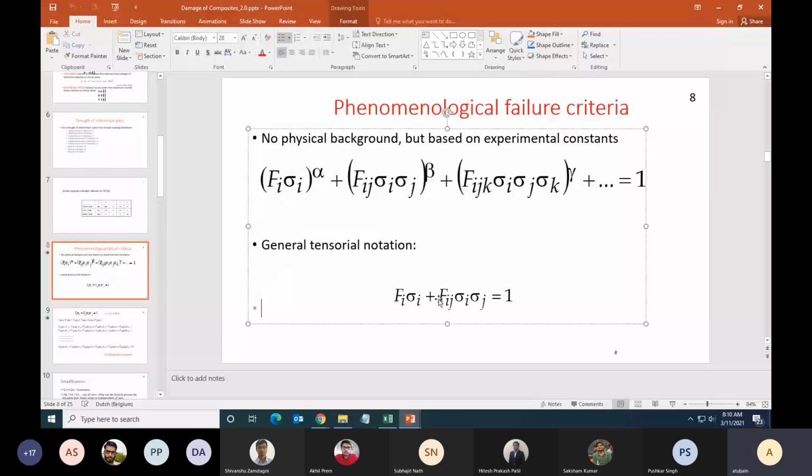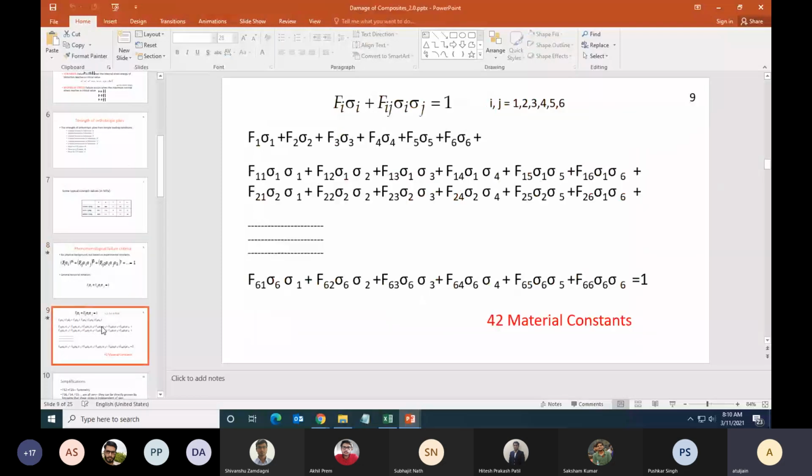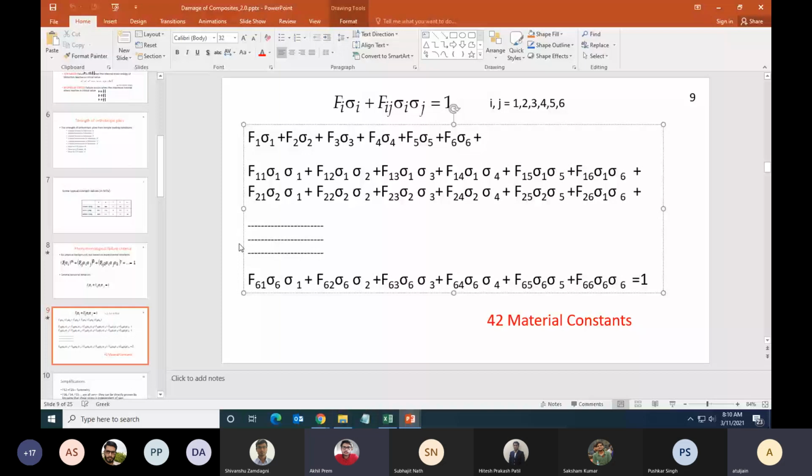So is your question how I reached from Fi sigma I plus Fij sigma I sigma j is equal to 1 to this format? Is this your question? No, sir. The initial one, the one you explained.